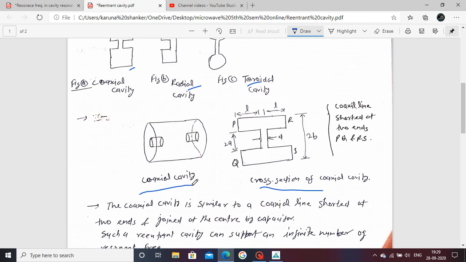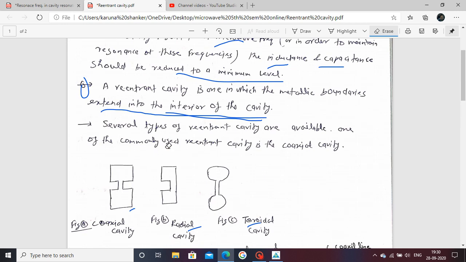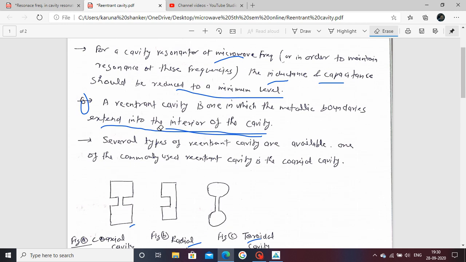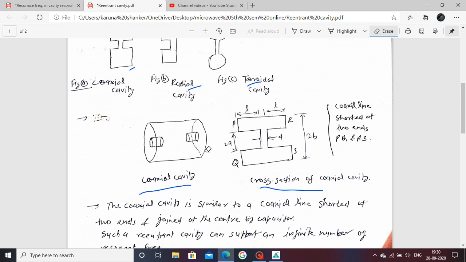For the coaxial cavity, we have already seen that we put a plate on the open-ended coaxial structure, both sided. Now put a shorting plate. That now forms a cavity. Now the words here: the metallic boundary extended into the interior of the cavity. This one to see here.